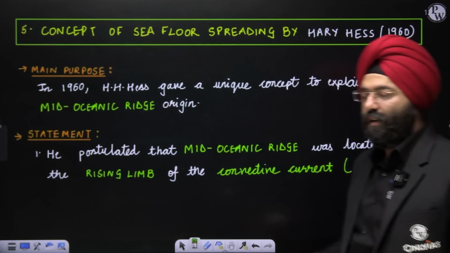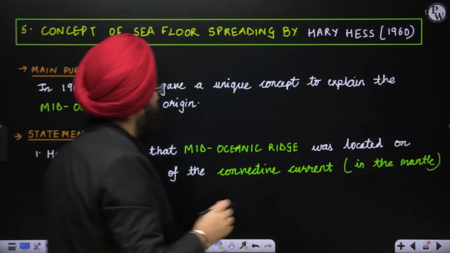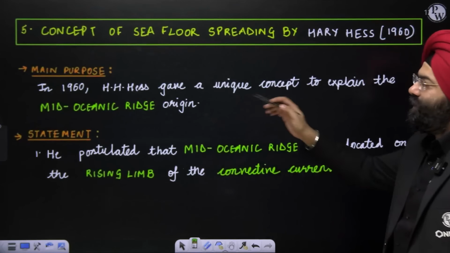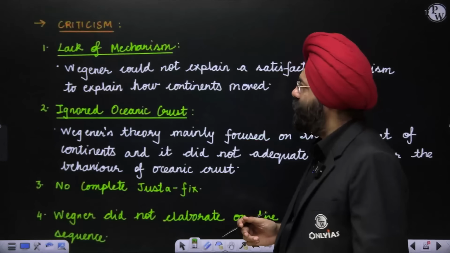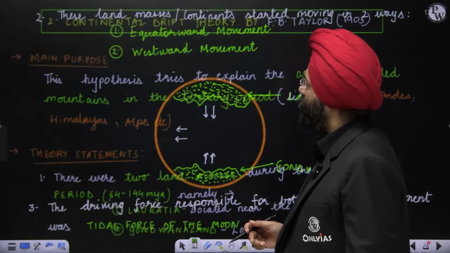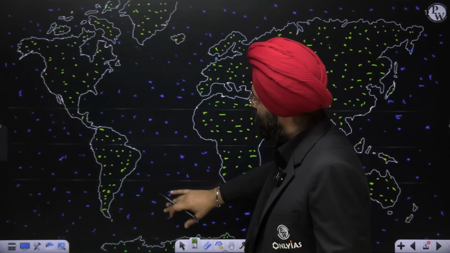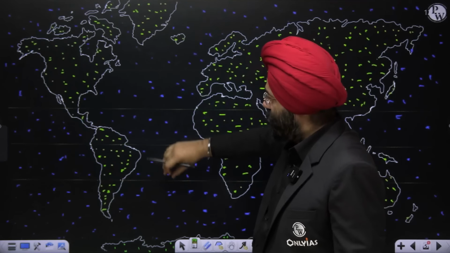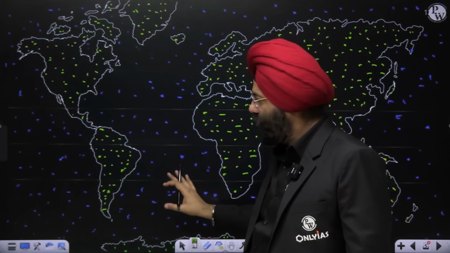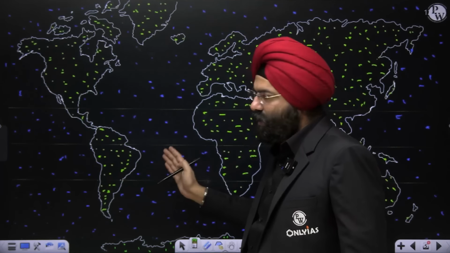Now this concept is exclusively, majorly or primarily given by Harry Hess. Now let's see here. What is the main purpose? First of all, in 1960, Harry Hess gave the unique concept to explain the mid-oceanic ridge. Let us go to the map of the world. Over here, you will see that there is a mid-Atlantic ridge present. So there are mountains inside the Atlantic Ocean, and chains of them. New mountains are continuously rising, and volcanic activities are also going on. Similarly, in other parts also.